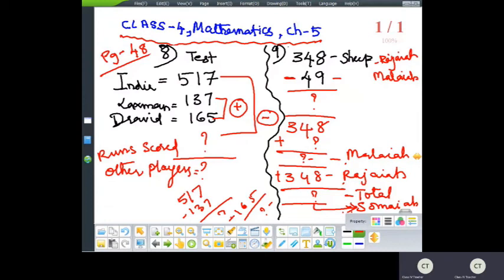Got it? So 18 minus 9 is 9. 13 minus 4 is 9 again. 3 minus 1 is 2. So these are the sheep which Mallaya has. Got it?